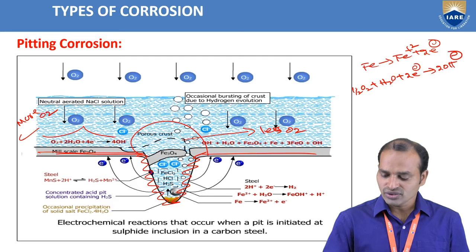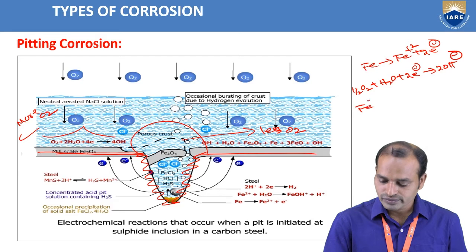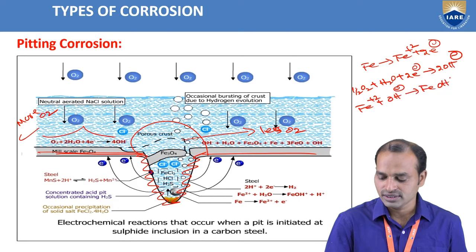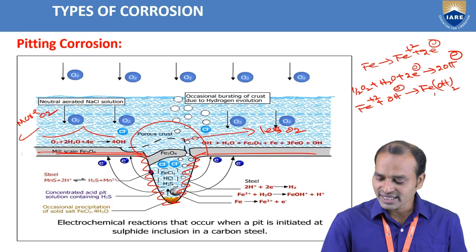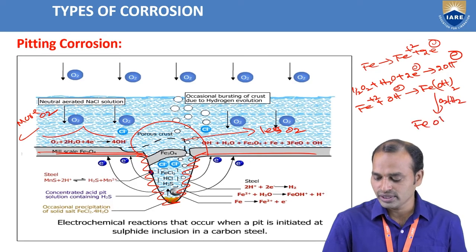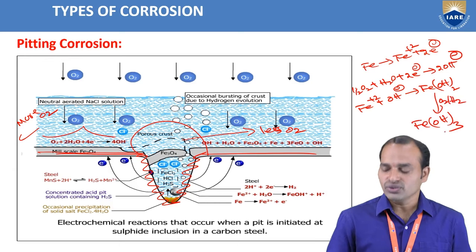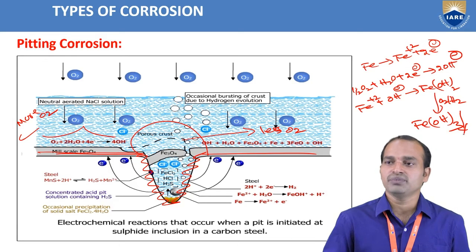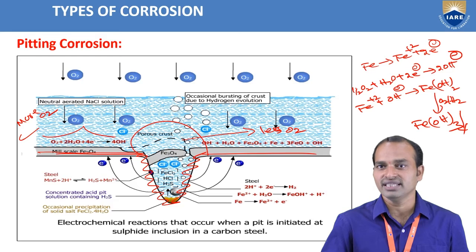So this Fe2+ plus OH minus forms Fe(OH)2. Further oxidation forms Fe(OH)3. This is the reddish brown precipitate, the rusting of iron that takes place in pitting corrosion.